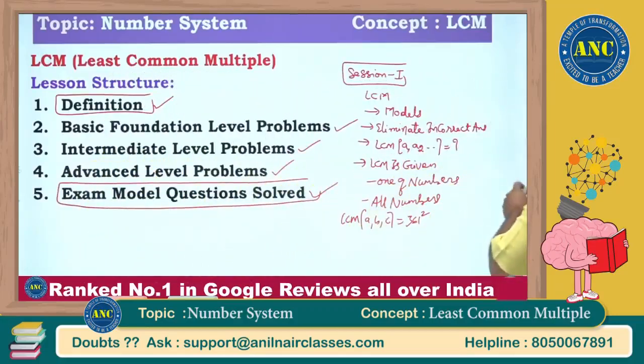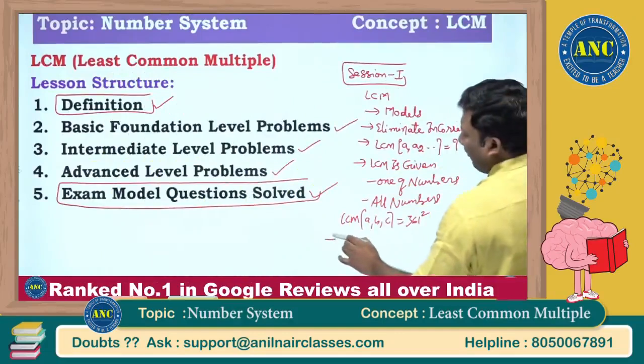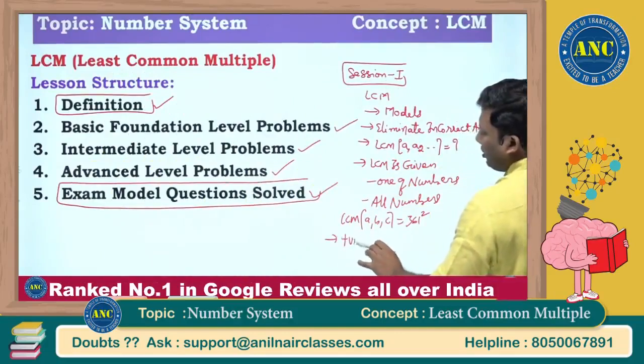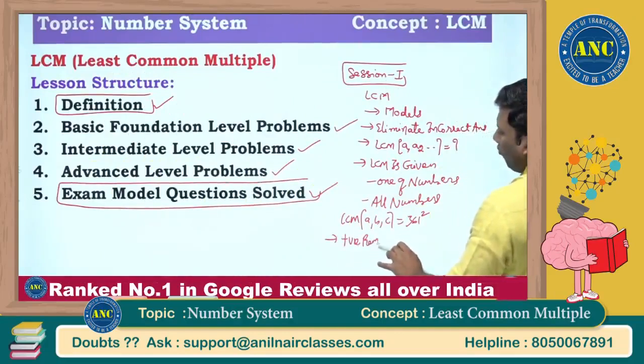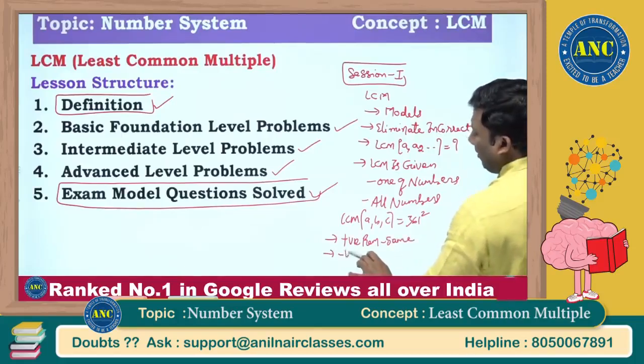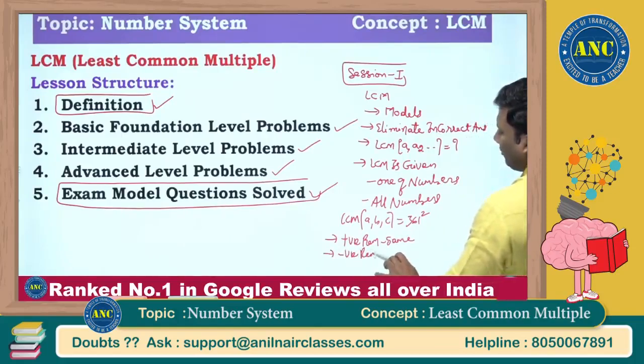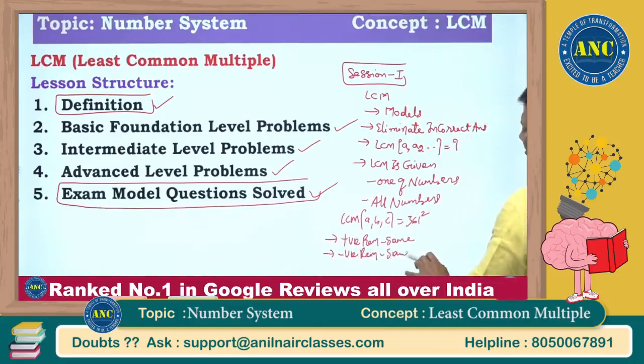One of the numbers we have to find out, or all the numbers we have to find out. What if the positive remainders are same? What if the negative remainders are same?